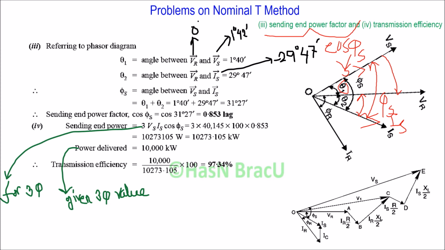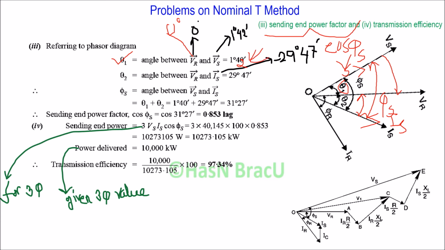So we can get theta 1, which is the angle difference between Vr and Vs. Here Vr has no angle, so it is 0 degree, and Vs has an angle of 1 degree 42 minutes. So we get theta 1 as 1 degree 42 minutes, right?